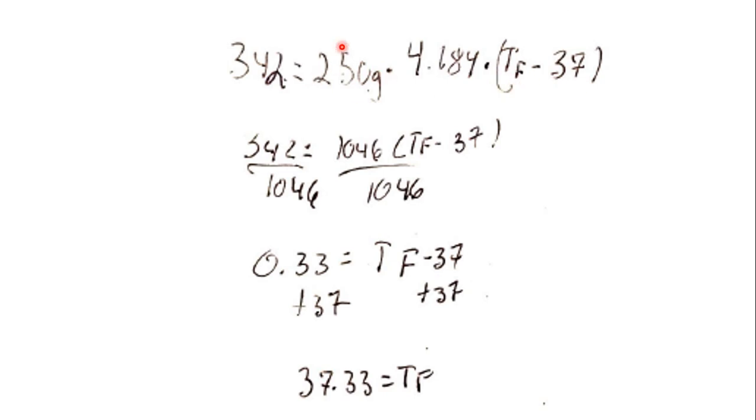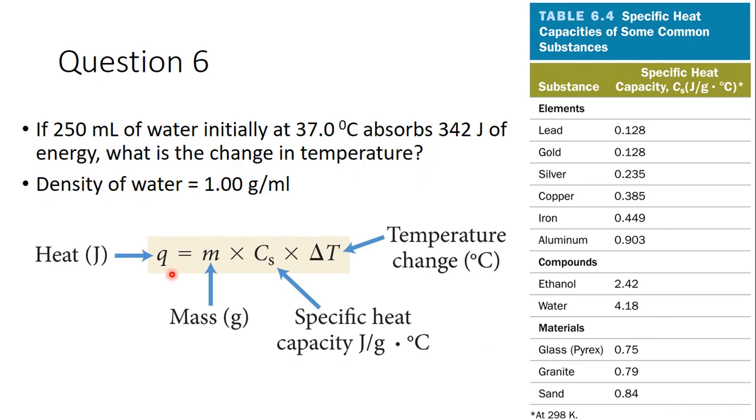So what I did was I multiplied 250 by 4.184 to get 342 equals 1046 delta T. Divide each side by 1046, and you get 0.33 equals temperature final minus 37. Add 37 to each side and you'll see the temperature final is 37.33 Celsius. So our temperature did go up, like we said, and that is how you use Q equals m Cs delta T.